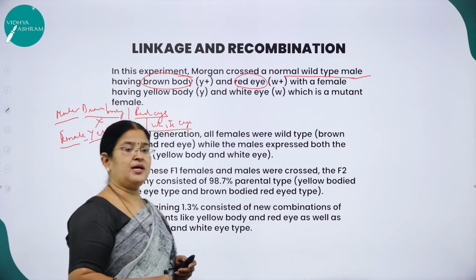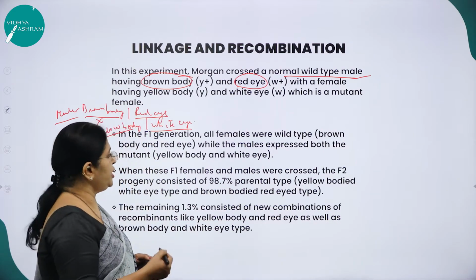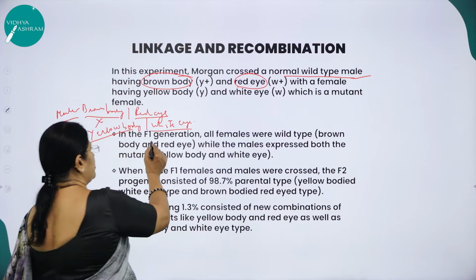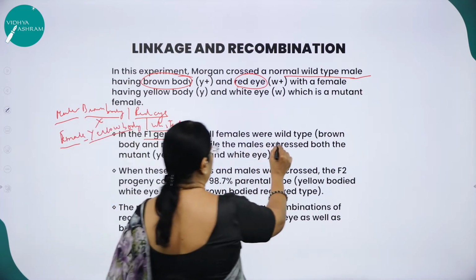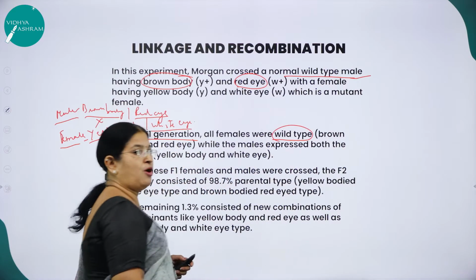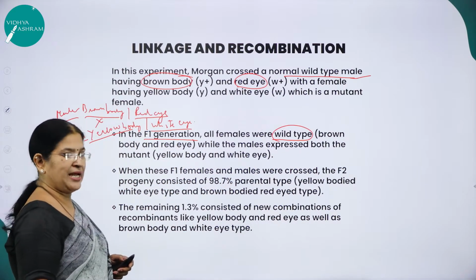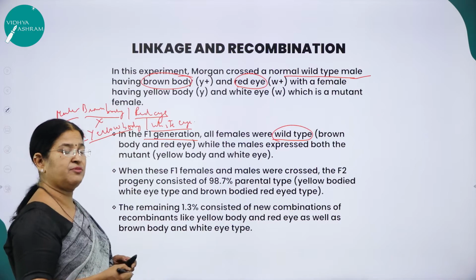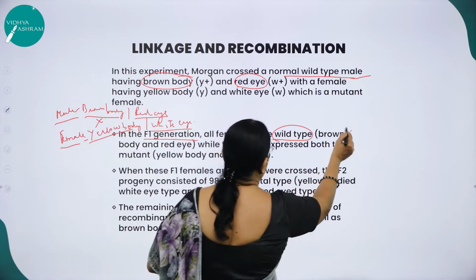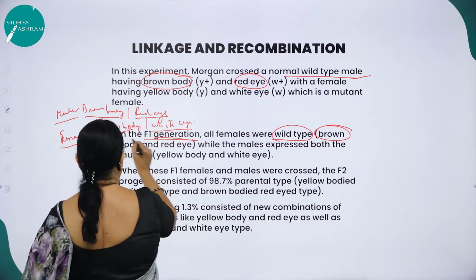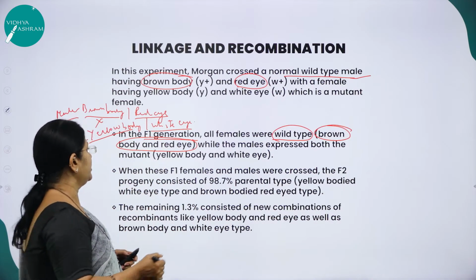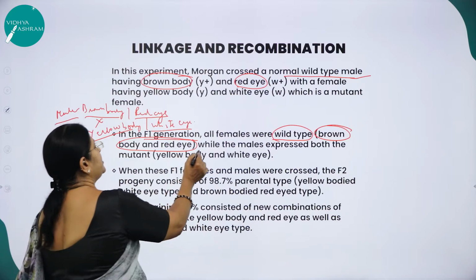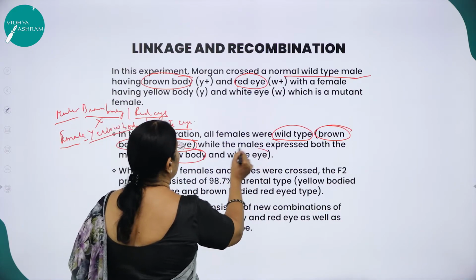What was the observation he got during his experiment? He observed that in the F1 generation, all the females were wild type. What is the nature of the wild type? That is brown body and red eye. While all the males expressed the mutant traits, that is yellow body and white eye.